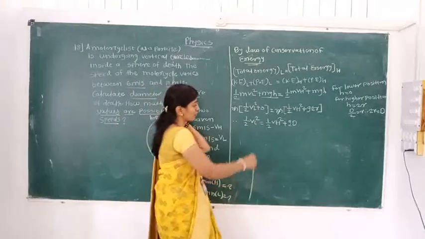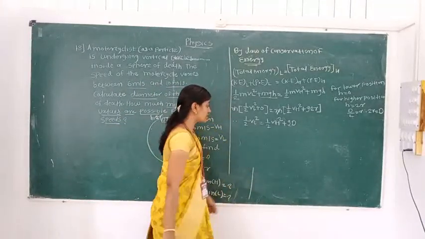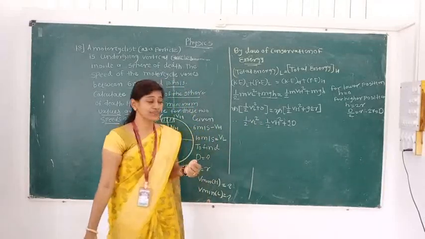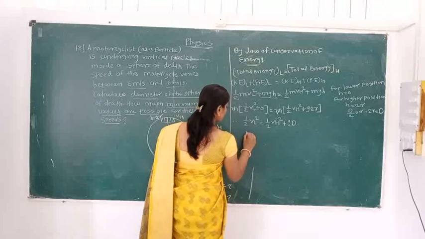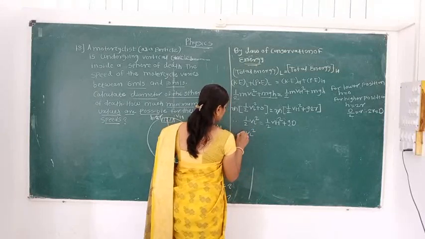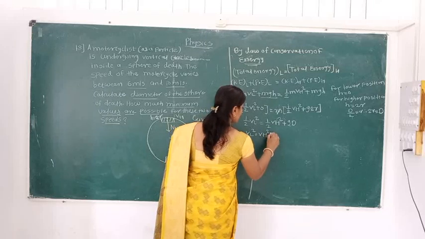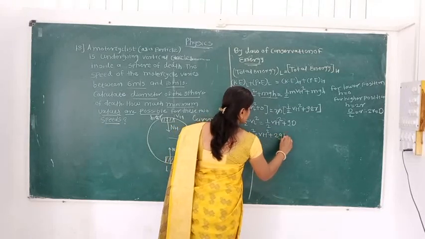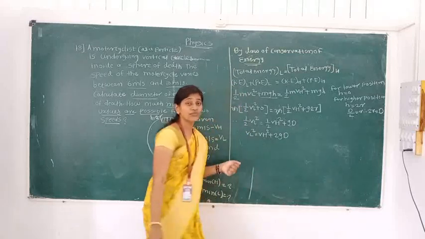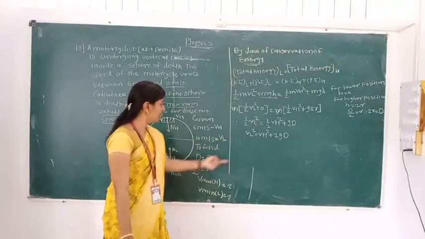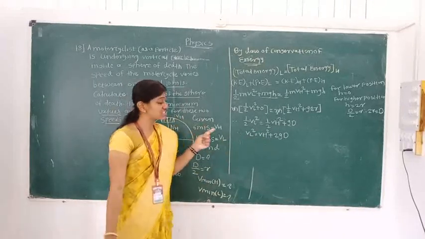Now we have to simplify that equation. Multiplying the equation by 2, the 1/2 will be cancelled: VL square is equal to VH square plus twice gd. Here we have to find out the value of d. The remaining values are with us. VL is 10, VH is 6, g is 10.